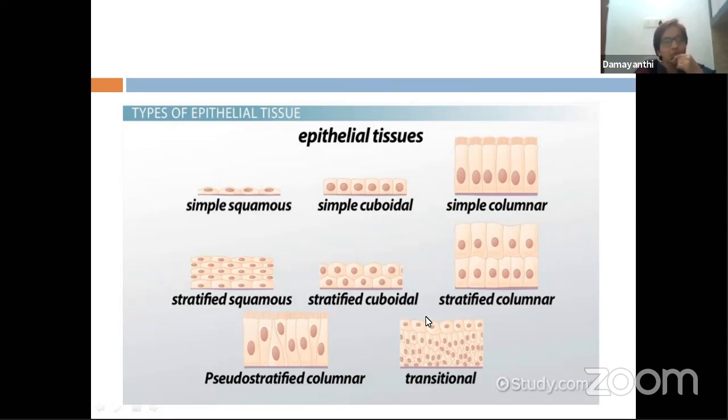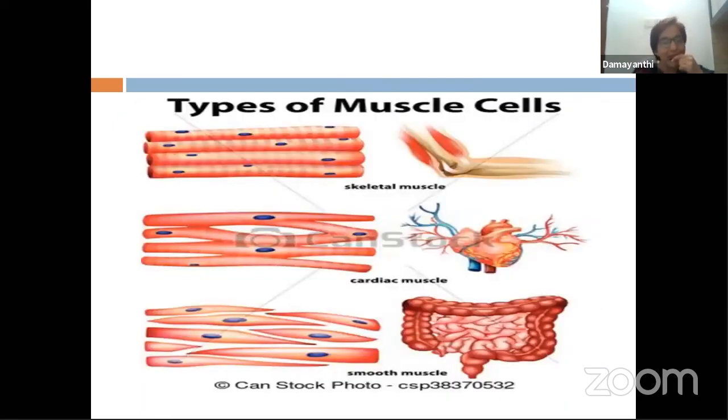Hence the name pseudo-stratified. Now look at this. This is very important. In our excretory system, this plays an important role. This is transitional epithelium. Transitional epithelium is also stratified epithelium, made up of layers. Transitional epithelium has a characteristic feature of contracting and expanding.